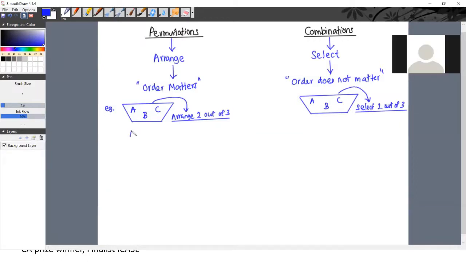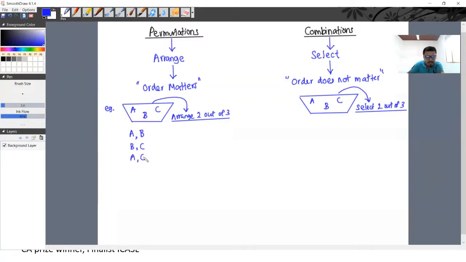A, B. Yes. First we can have A, then we can have B. This is one option. Then B and C. Okay. What else?